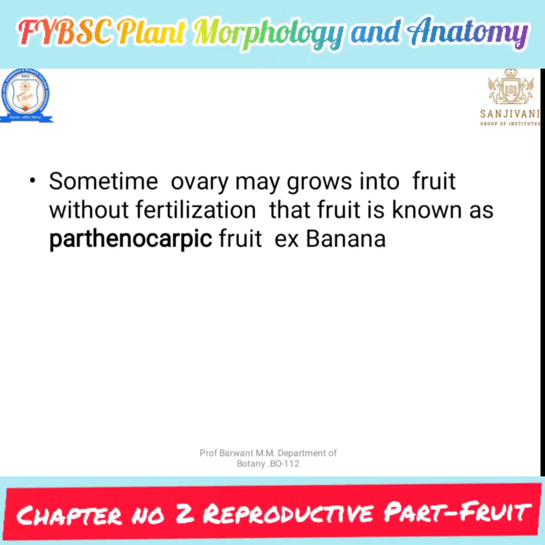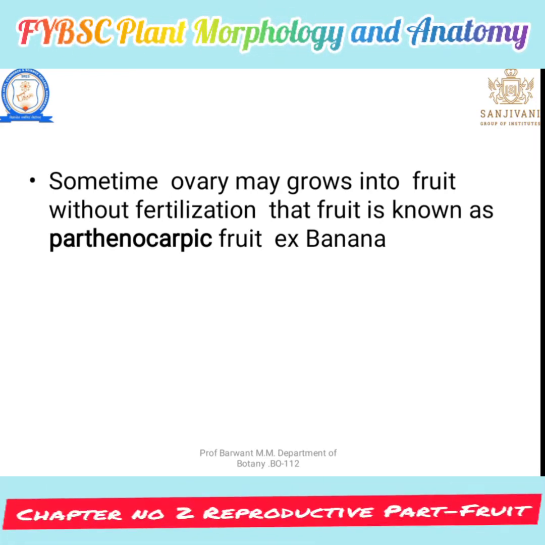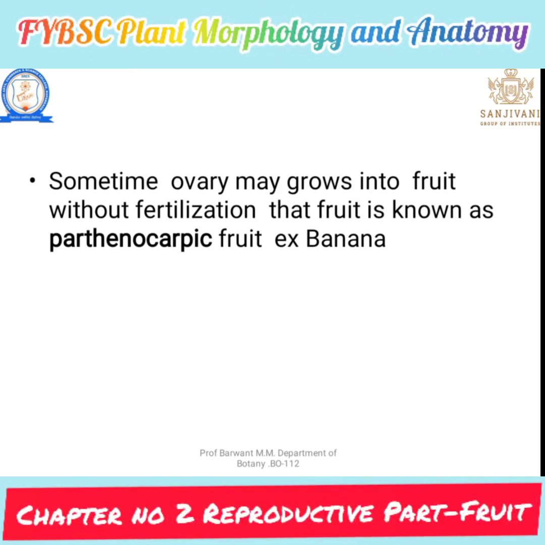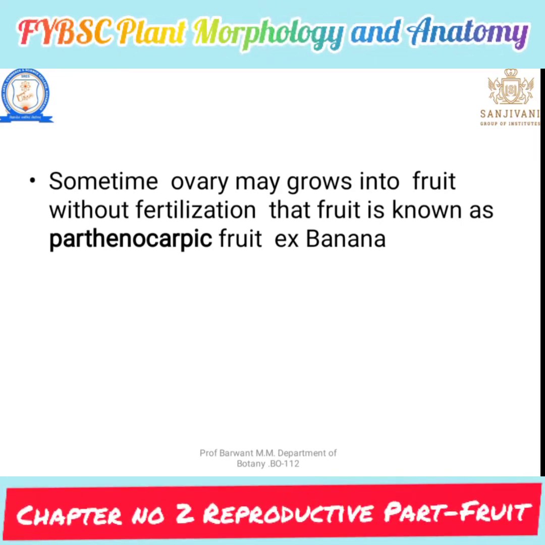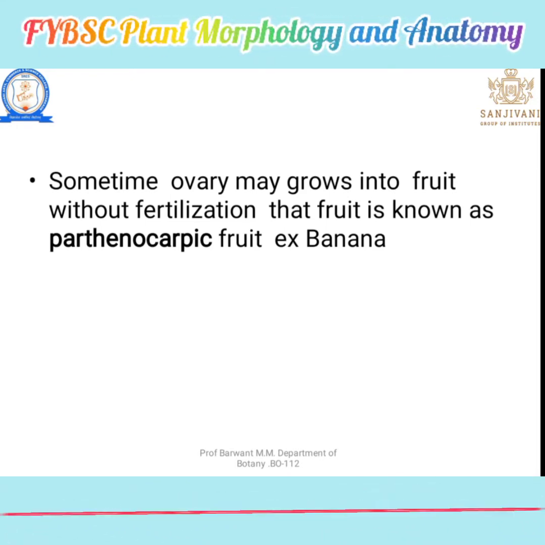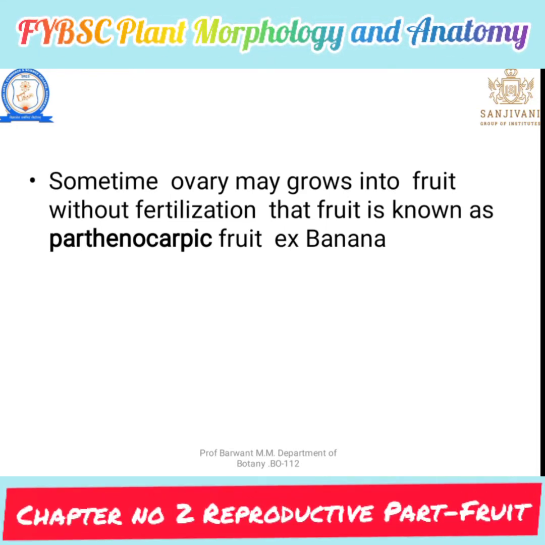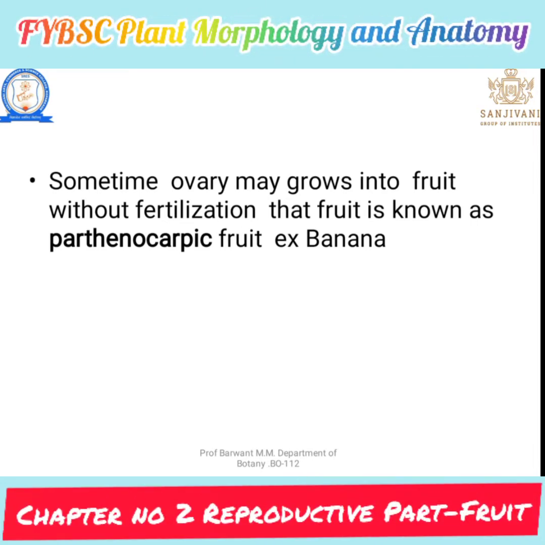Such an ovary is directly converted into fruit. In the ovule an egg is present, but it is not converted into an embryo; it is directly converted into pericarp.